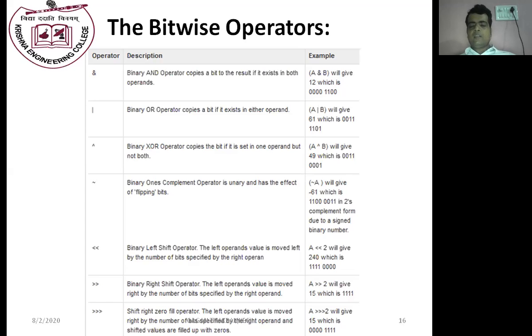The bitwise OR operator also converts the value of A into binary form and the value of B into binary form, then it will perform the OR operation, and finally it will convert the output into decimal form. XOR, exclusive OR operation, is performed. Tilde A means NOT of A. This is generally performed with the help of 2's complement. Then there are the left shift operator and the right shift operator.